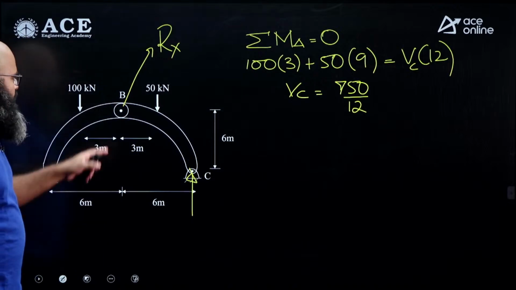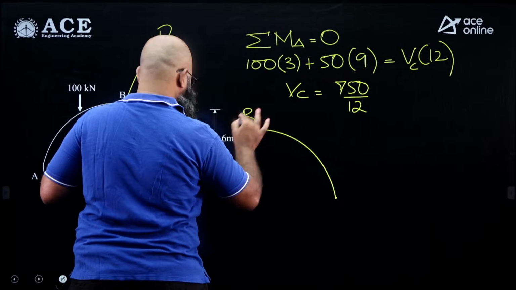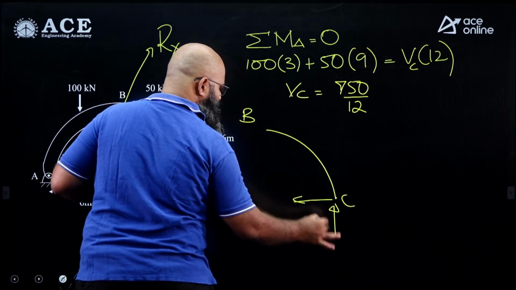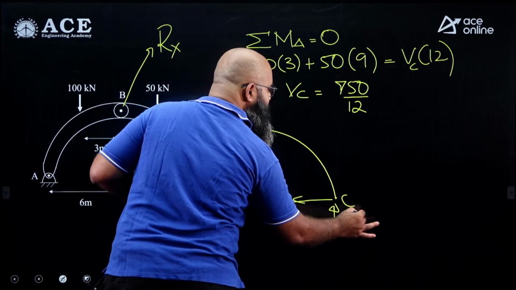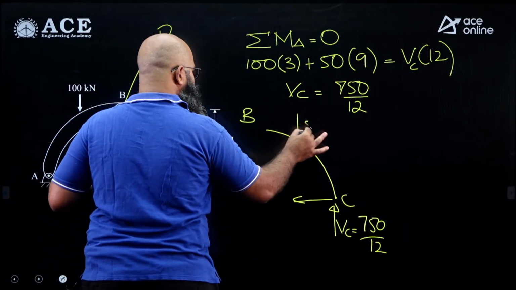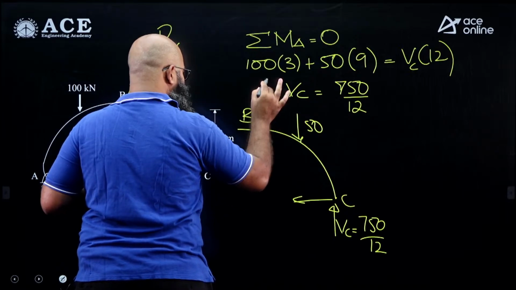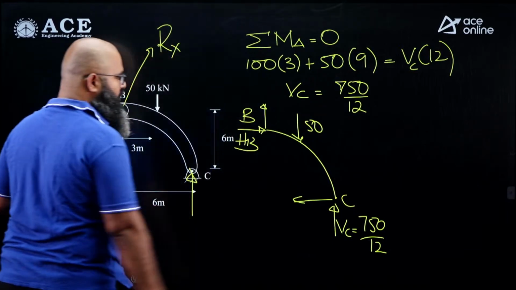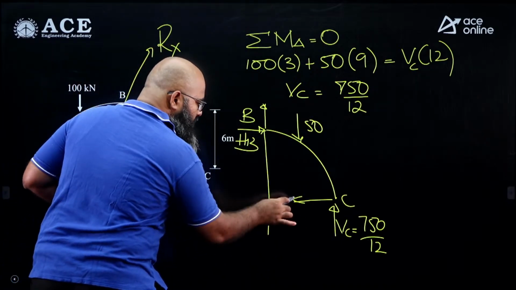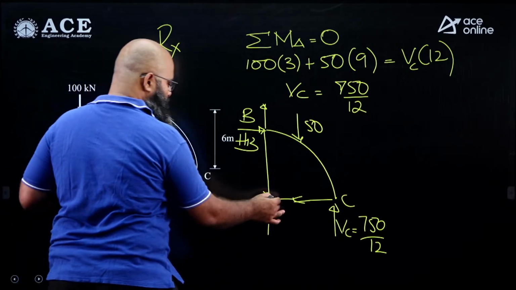Now that I have got the value of VC, now what I will do, look at this particular member. This member is BC member. At BC member I have this vertical force, I do not have the horizontal force. This vertical force is equal to 750 divided by 12. I have over here a force which is equal to 50 kilonewton. Let us say I have some horizontal force over here, some vertical force over here. This is what I need to find out, HB I need to find out. Now what I can do is, these 2 forces I do not know, I do not want either. So let me take moment about this particular point. Let us call this point as some point over here, point O.